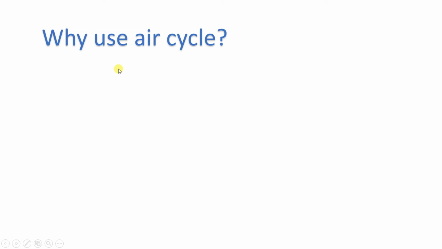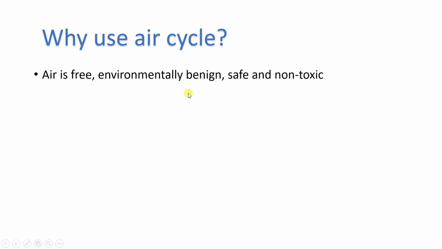Next one, why use an air cycle in case of aircraft, and not the refrigerant which you use at your home? If you see your refrigerator, maybe R600A is used as refrigerant. We don't use R600A in aircraft. We use air as refrigerant in aircraft. Why is that? So first is, air is free. Environmentally, it doesn't harm the environment. It is safe and non-toxic. This is the first reason why we use an air cycle in case of aircraft.